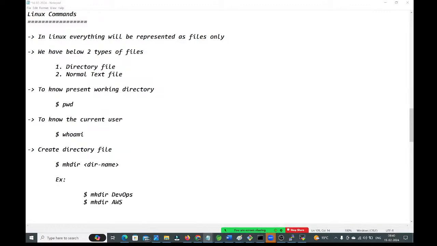Once you have created the directory file, I want to switch inside the directory file. I want to go inside the directory file. How will you go inside the directory file, guys? By using the cd command we can change the directory.